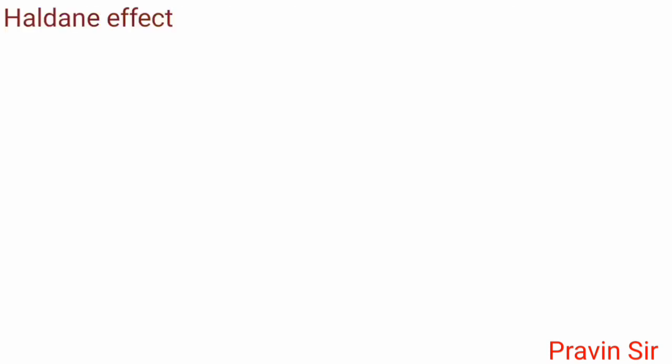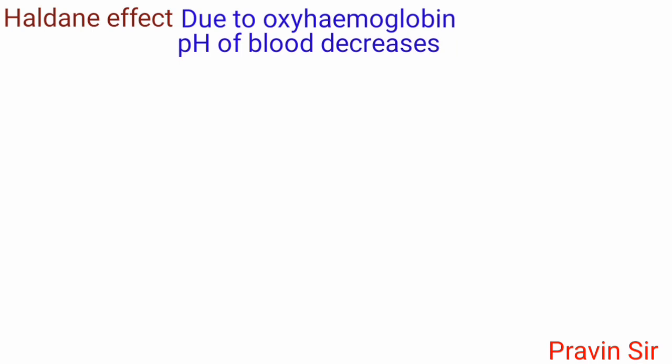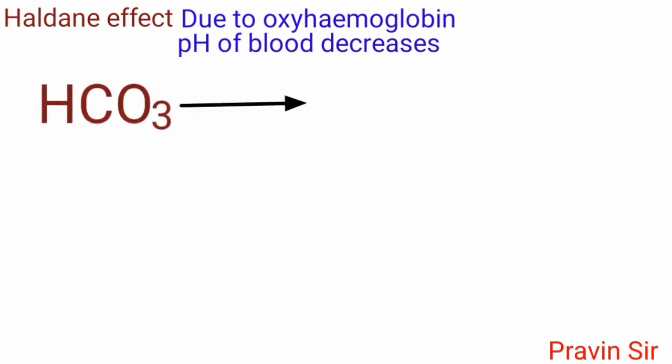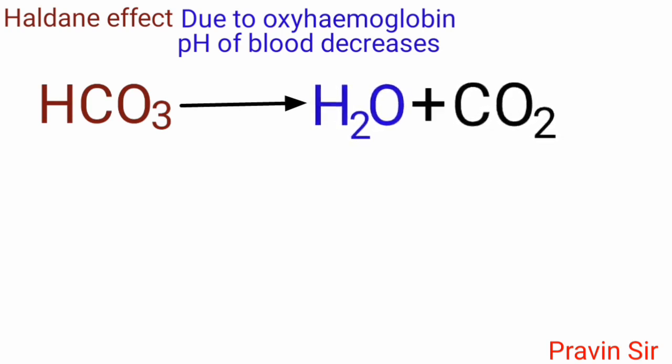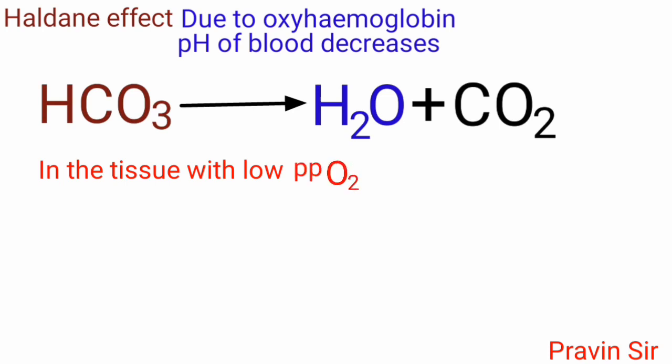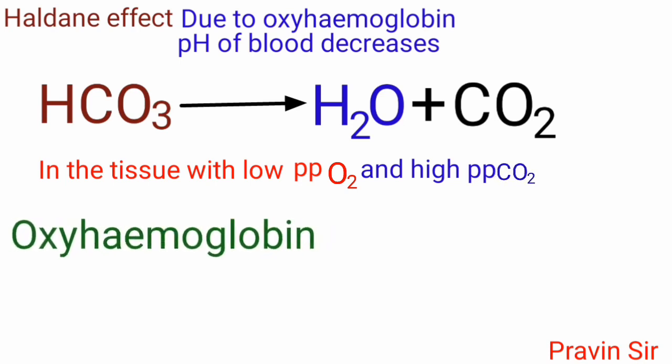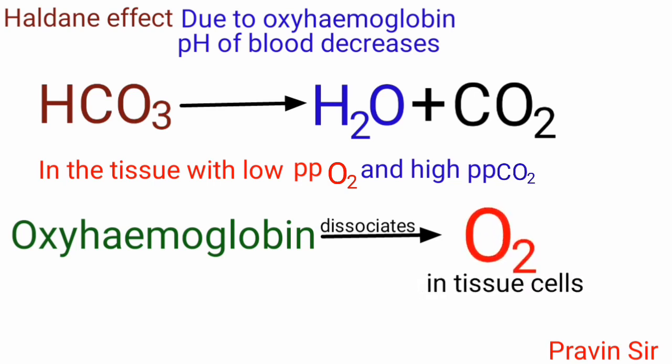Haldane's effect: due to oxyhemoglobin, the pH of blood decreases and HCO3 changes into water and carbon dioxide. In the tissue with low partial pressure of oxygen and high partial pressure of carbon dioxide, oxyhemoglobin dissociates to release oxygen into the tissue cells.